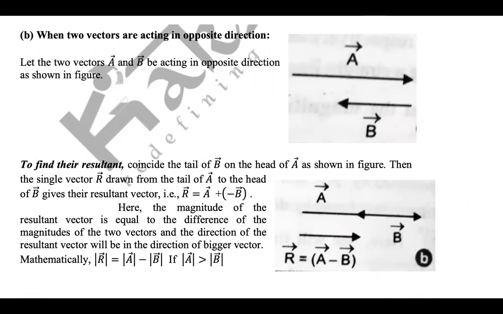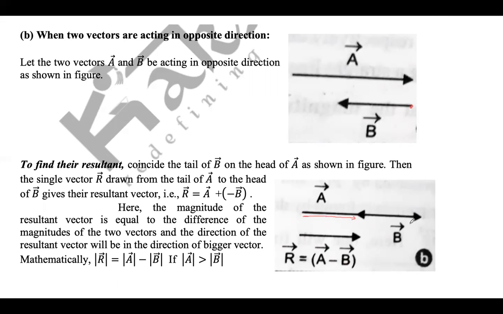Now, when two vectors are acting in opposite direction, let the two vectors A and B be acting in opposite direction, then when you add these two vectors, basically you are actually finding the difference of these two vectors. So when you are adding A and B, what you will do, you will shift the tail of vector B to the head of vector A. So this is basically R is equal to A plus B, right?